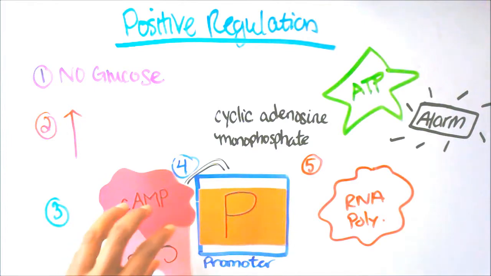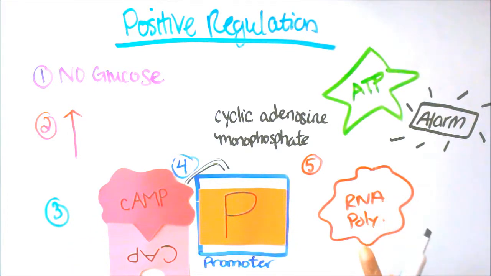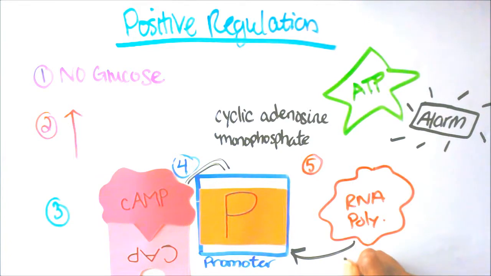Now, once this complex is bound to the promoter, the RNA polymerase can then bind to the promoter and begin transcription.